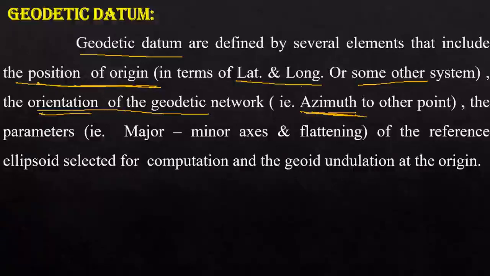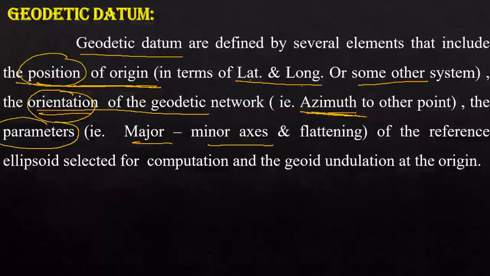So, the angular distance from the north or south point of the horizon to the point at which a vertical circle passing through the object intersects the horizon, that is what is called azimuth. Then, the first one is the position, the second is the orientation, the third one is the parameters. Parameters are generally the major axis, minor axis and flattening of the reference ellipsoid subjected for computation, and the geoid undulation of the origin. This is what is called geodetic datum.